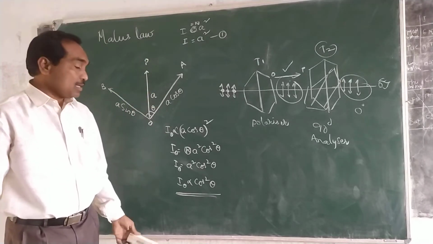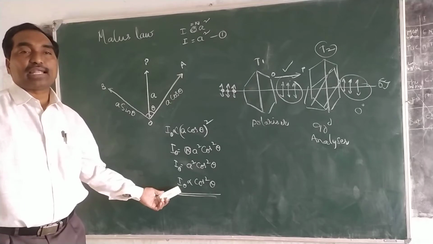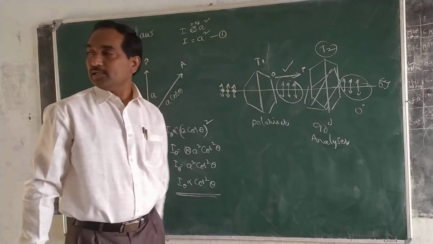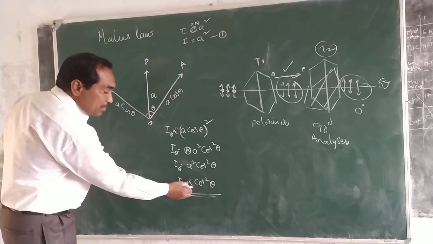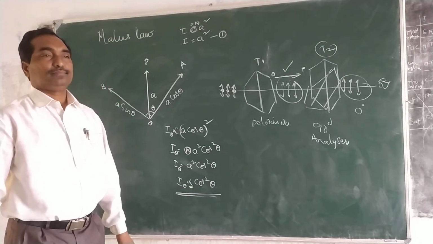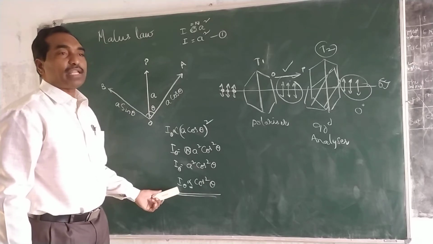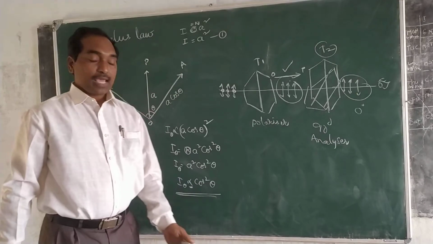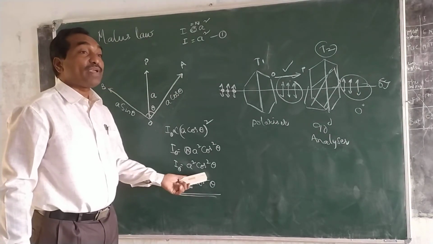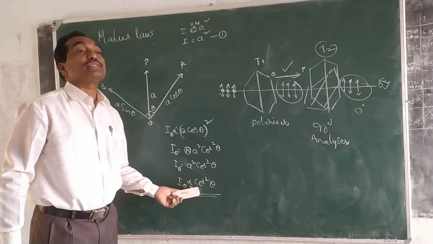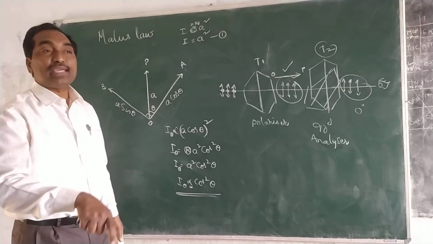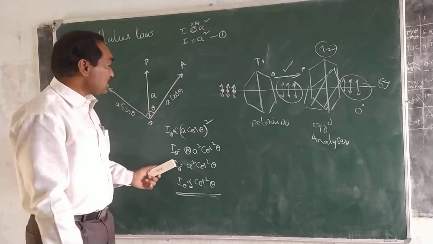What is Malus law? The intensity of the polarized light emerging from the analyzer is directly proportional to the square of the cosine of the angle between, what is this theta?